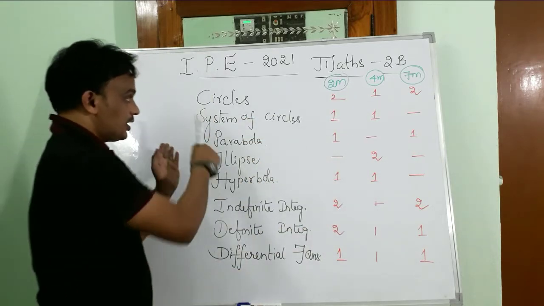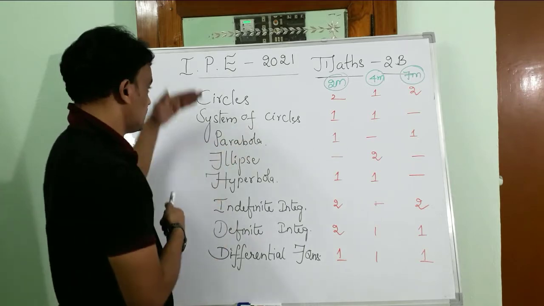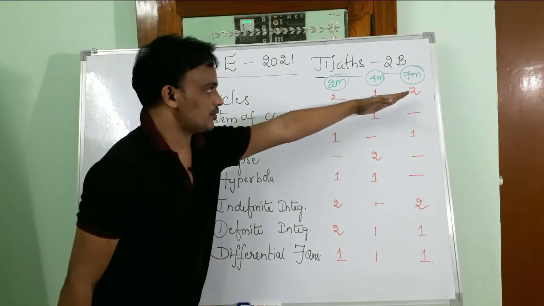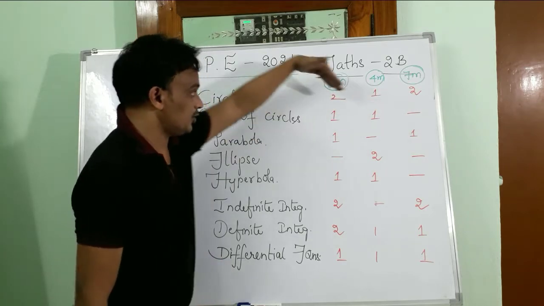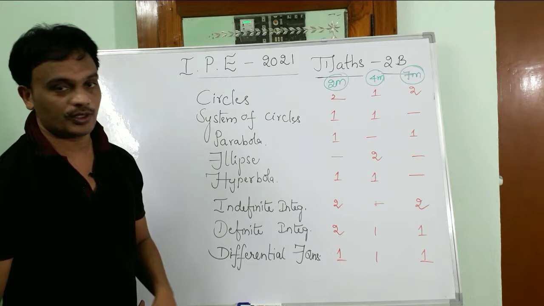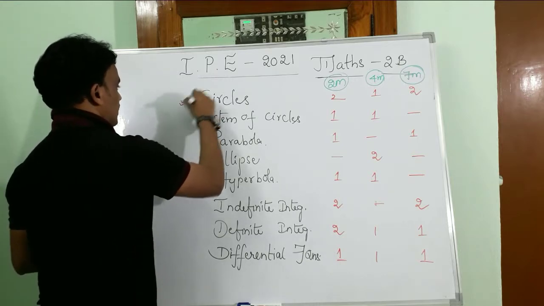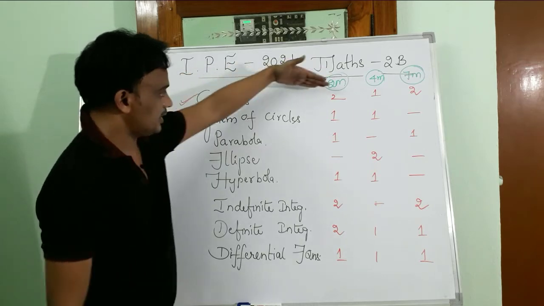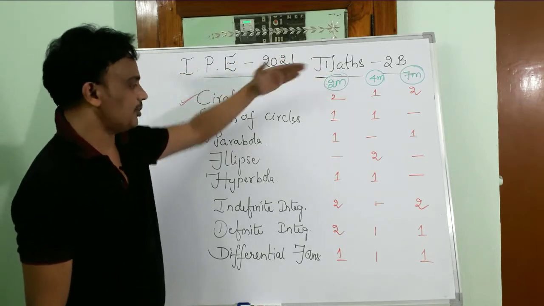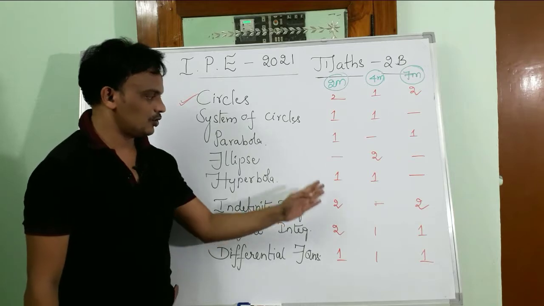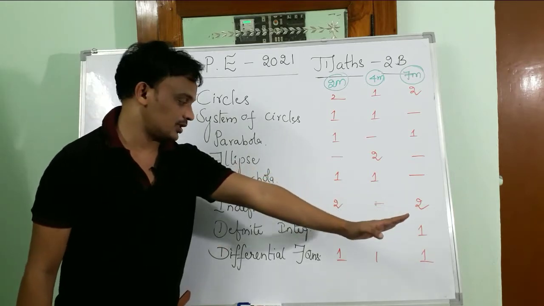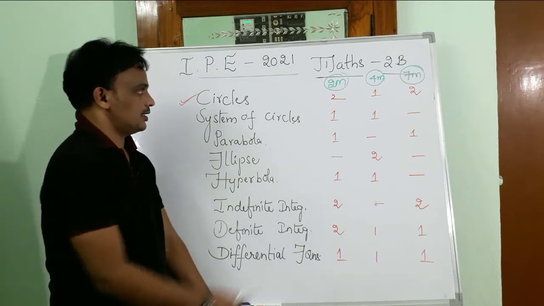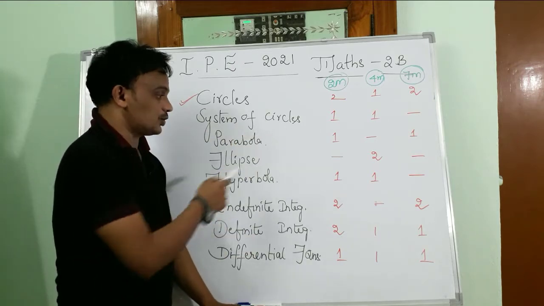Coming to chapter wise, please see this one: circles, 2 marks questions here, 4 plus 4 is 8, 8 plus 14, 22 marks only from the circles. So it is a very important topic, particularly in Maths 2B. A 22 marks weightage is there, and particularly indefinite integration has 2 marks and 2 seven-marks questions. This is about the weightage of the particular topics from Maths 2B.